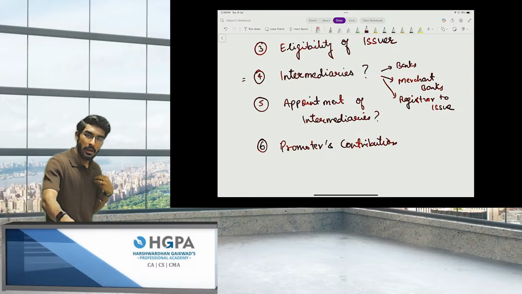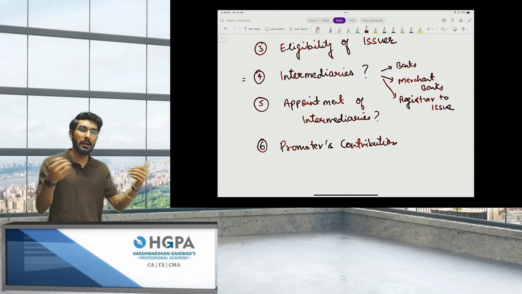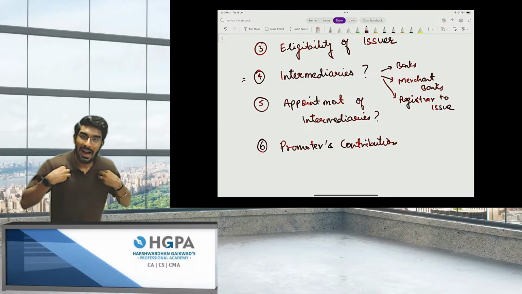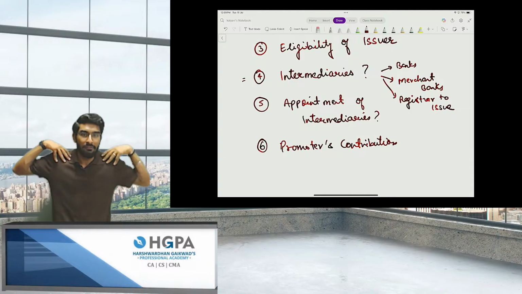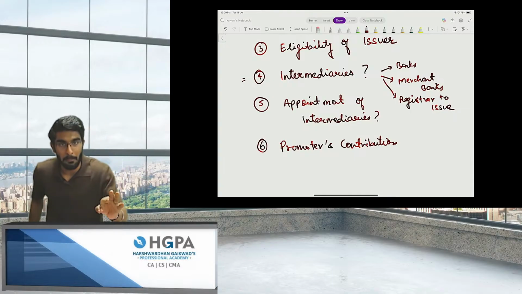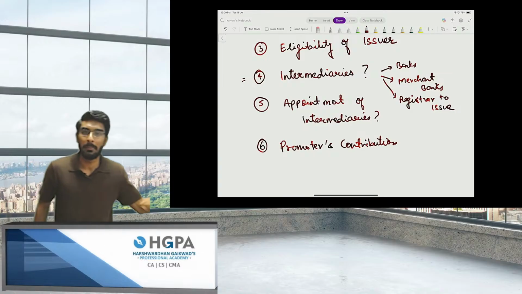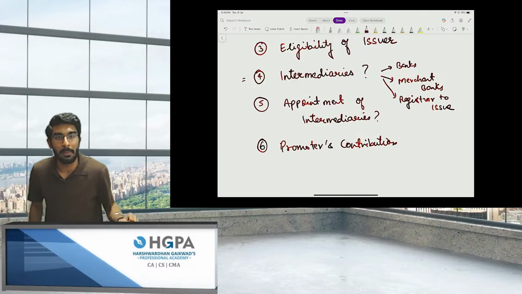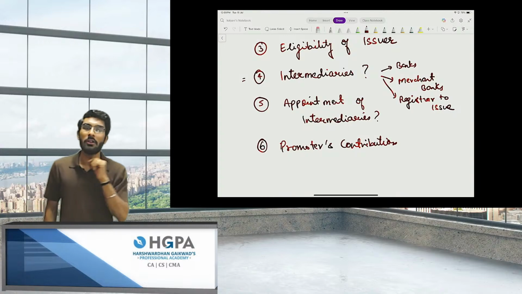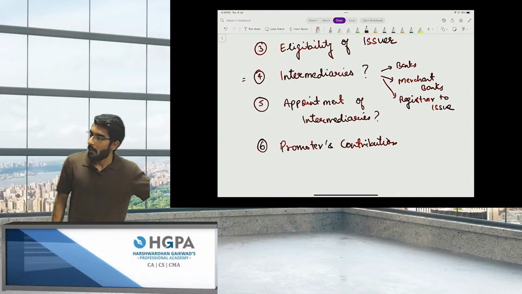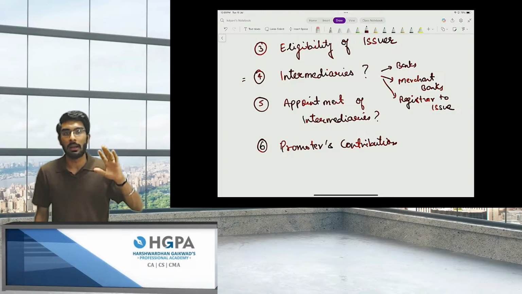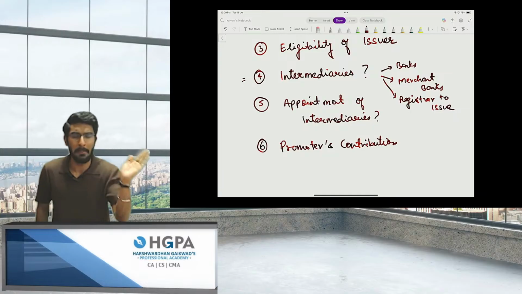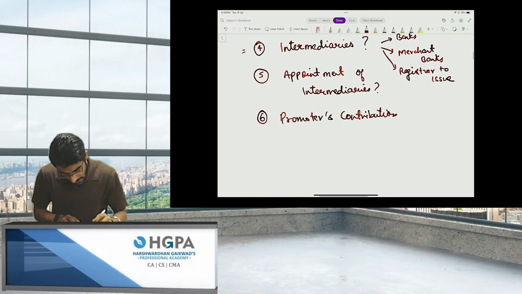Tomorrow, if I am starting a company, if I am going public and the public is investing money in my company, and I have not invested a single rupee in my company, do you think the company is going to be successful? No. If the founders themselves are not trusting the company, then how can the company succeed? Why should people even invest? That is why they will understand this provision: what is the minimum money a promoter should put in a company before the company goes for an IPO? Amazing concept.